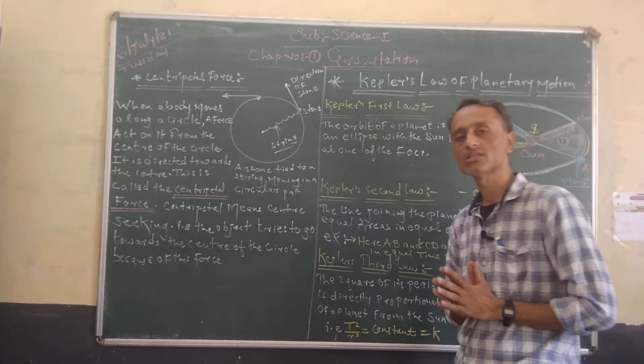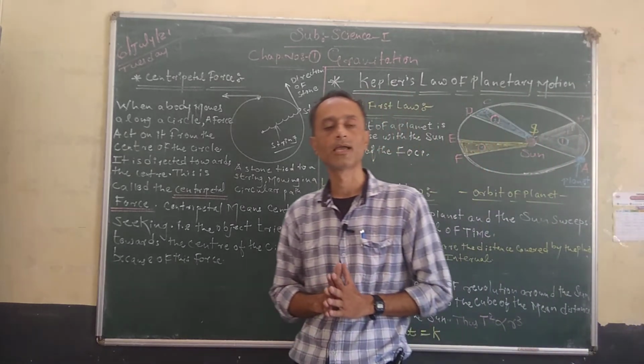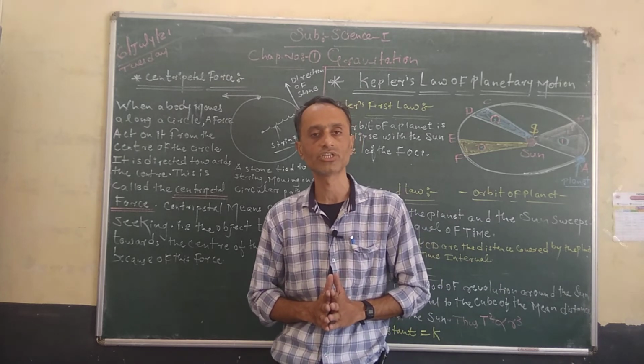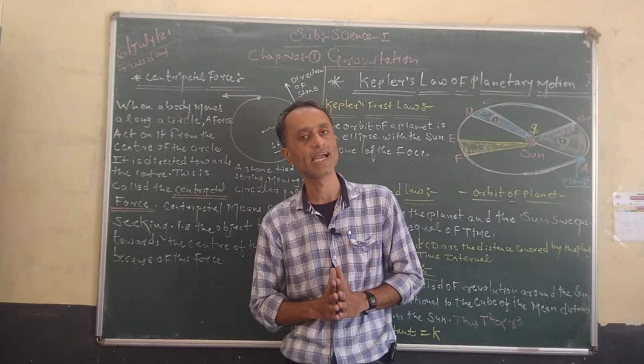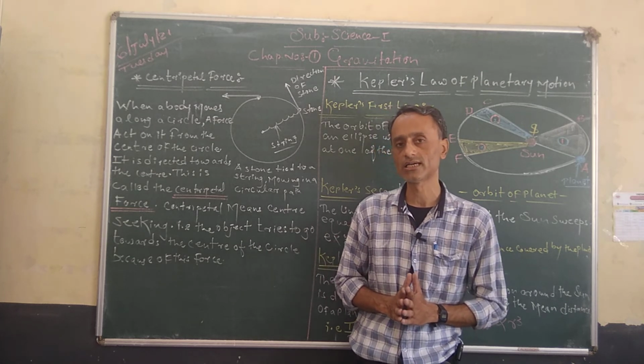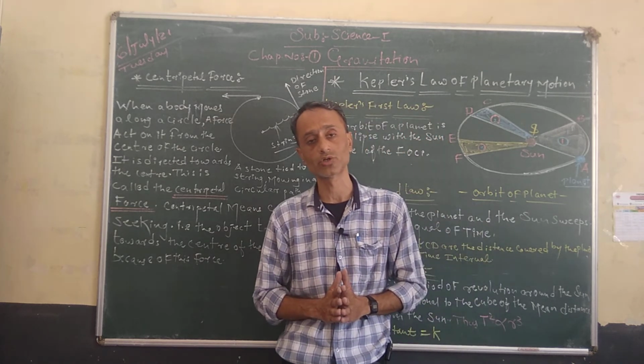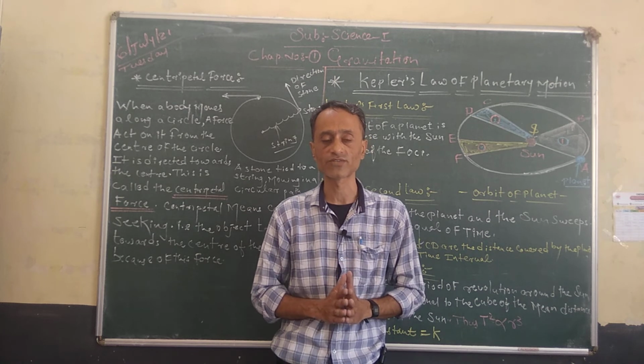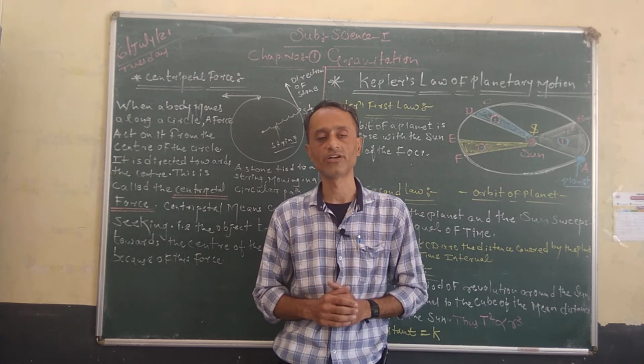So these were the three laws discovered by Kepler in his observation of the planets, but he had no scientific evidence to prove these three laws. Later, the scientist Newton utilized these postulates for his laws of gravitation.